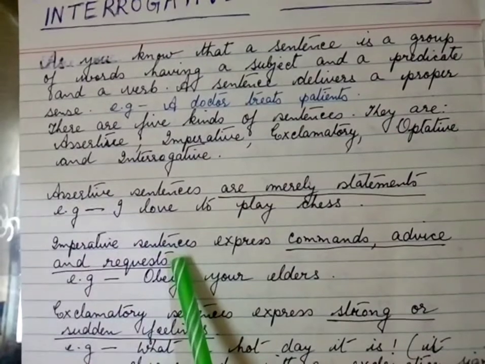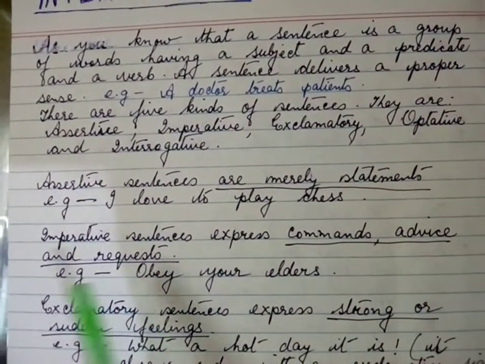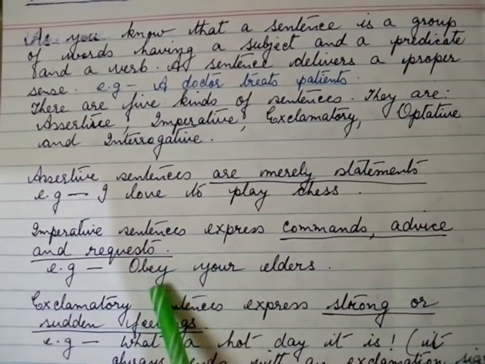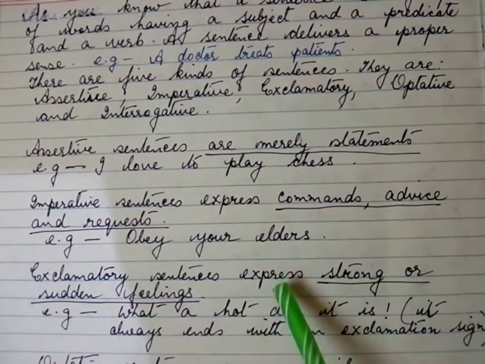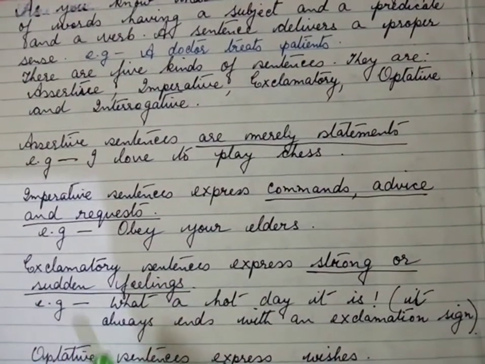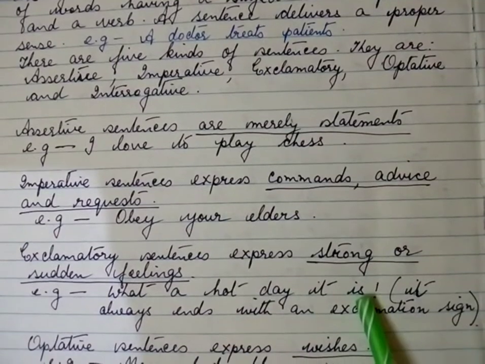Imperative sentences express commands, advice, and requests. Example, obey your elders. Exclamatory sentences express strong or sudden feelings. Example, what a hot day it is.